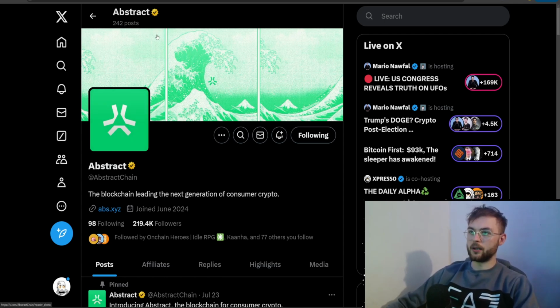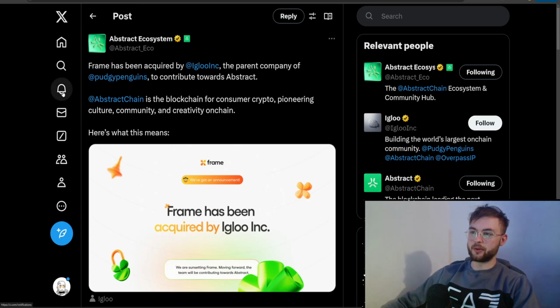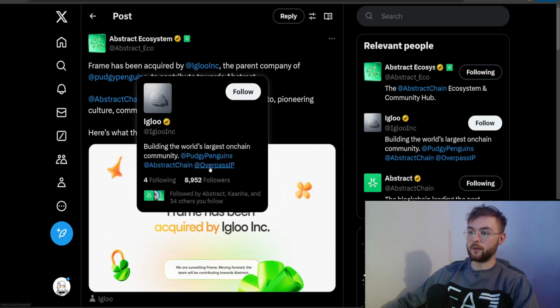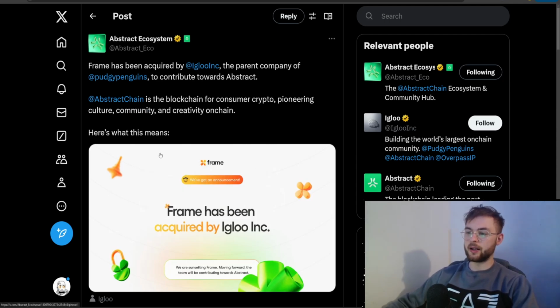If you remember, a couple months ago there was a project called Frame, and they got acquired by Igloo, which is the company behind Abstract, Pudgy Penguins, and Overpass IP. Frame allocated a ton of tokens at the time, but they got acquired. So I expect that Abstract might potentially do an airdrop in the future for those that qualify for the Frame airdrop as well. It's going to be nice to me if that happens.